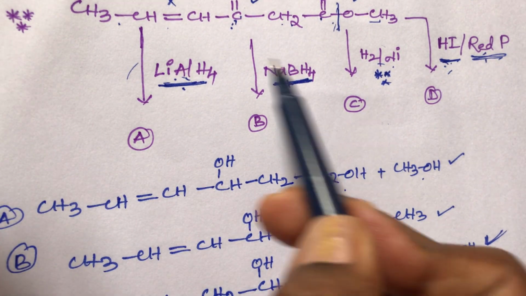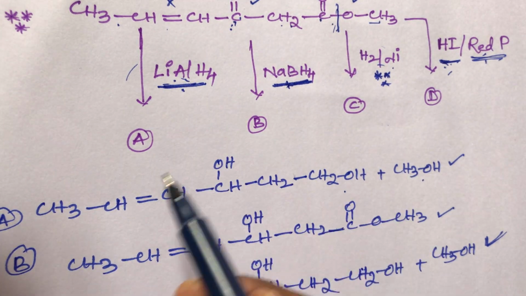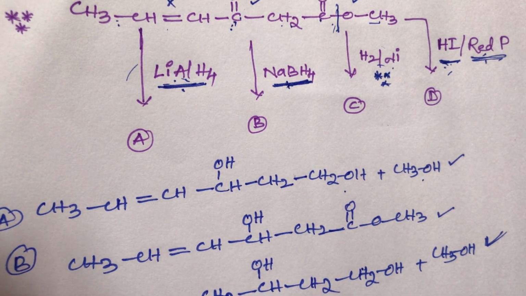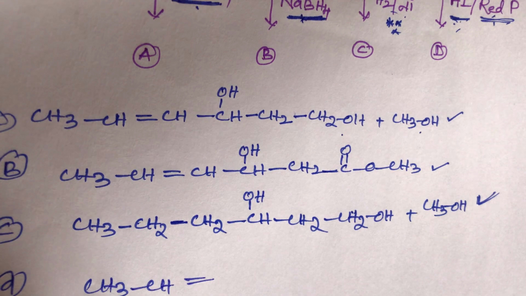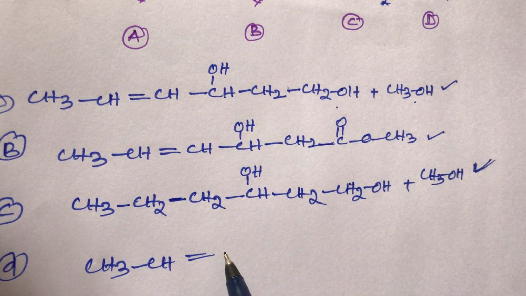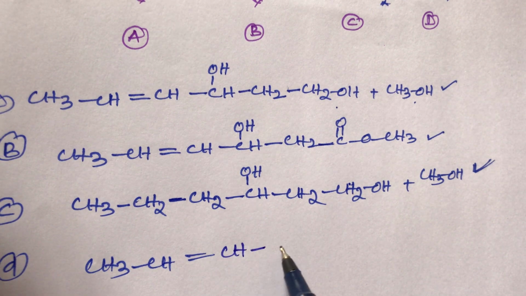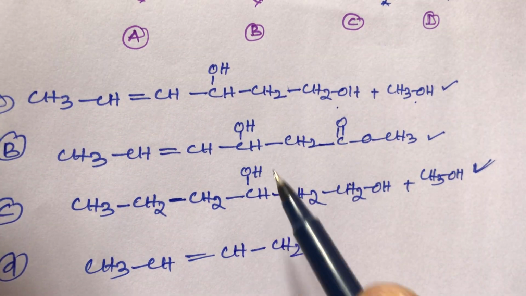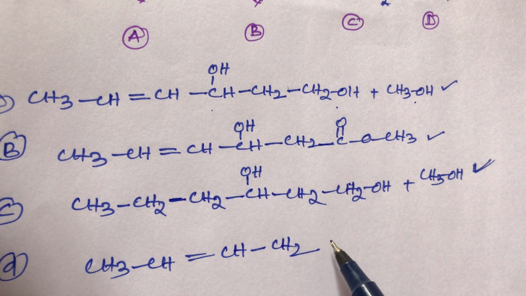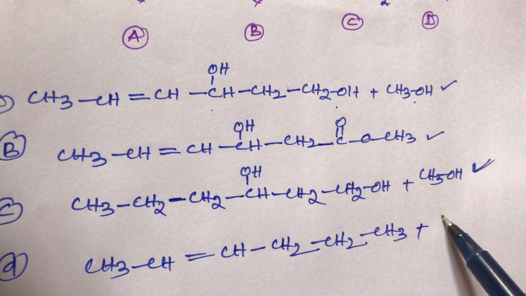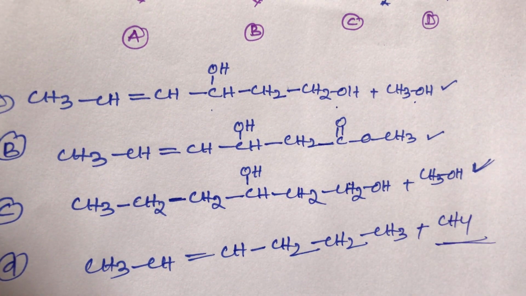HI cannot reduce the double bond, same as usual. So CH3, CH double bond CH, then CH2, since the keto group is converted to CH2, not alcohol, then CH2, then CH3, plus CH4.